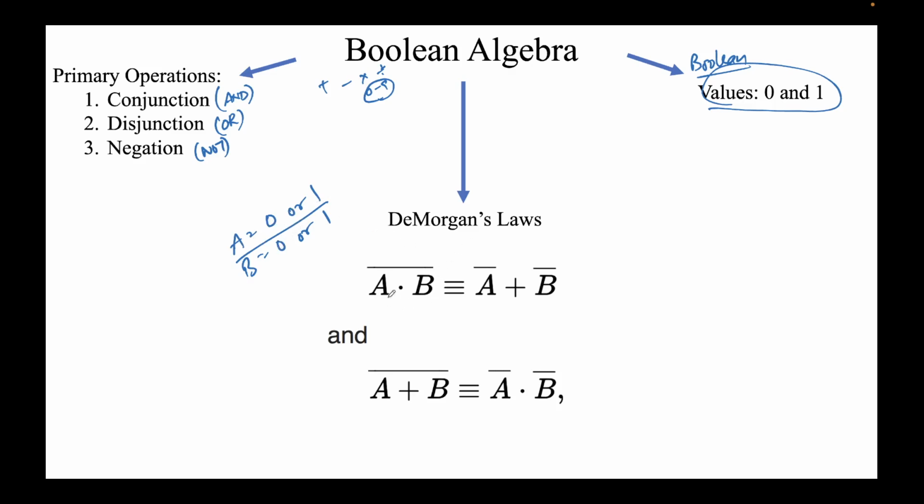So this law says that a dot b, this dot symbol means and or conjunction, plus this symbol means or, technically referred to as disjunction. This bar symbol that you are seeing is called not or negation.